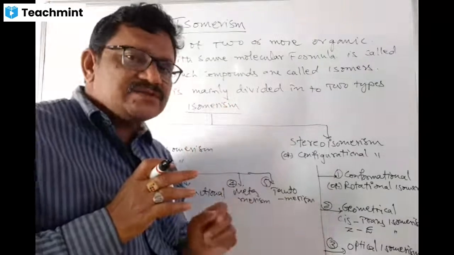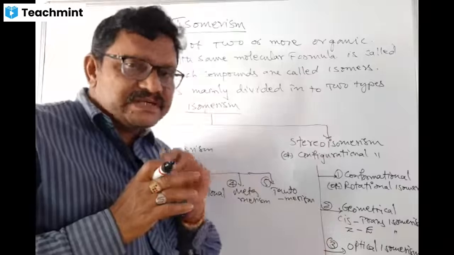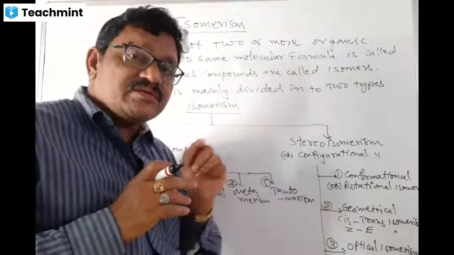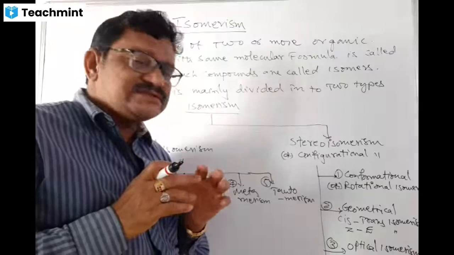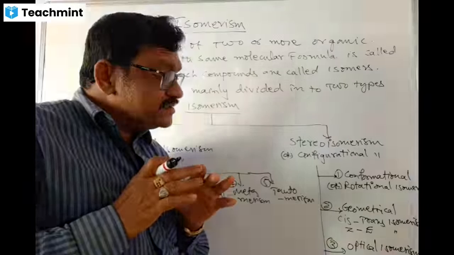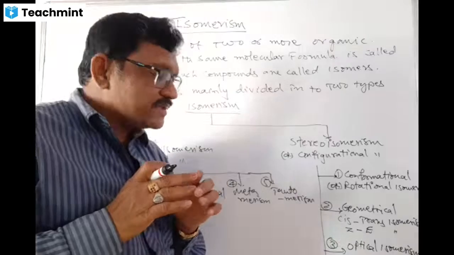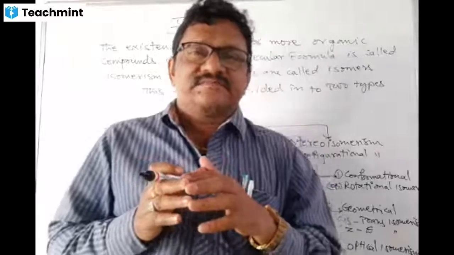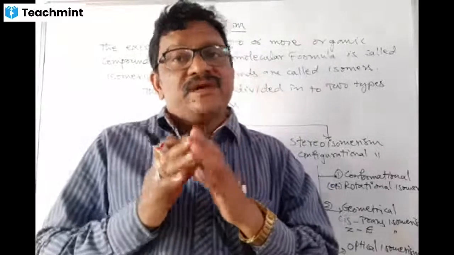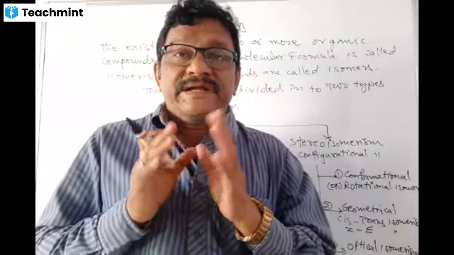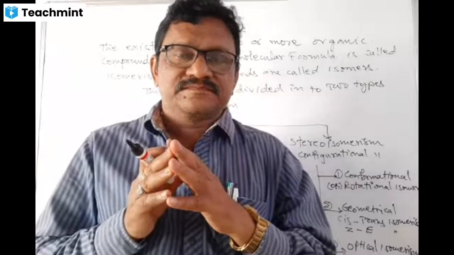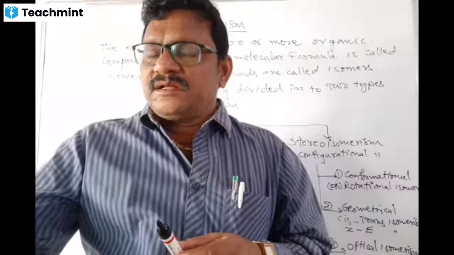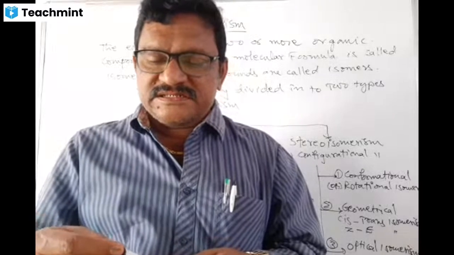So this optical isomerism, we have a separate chapter in our higher classes, and also you will see it in biomolecules, and all those things we will study later very clearly. In next class I will explain one by one by taking different types of examples. Stop here. Remaining part will continue in the next class.